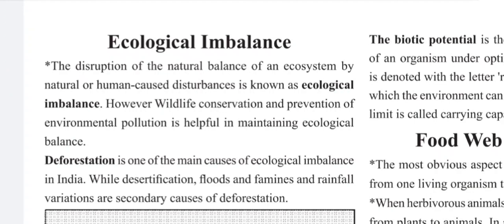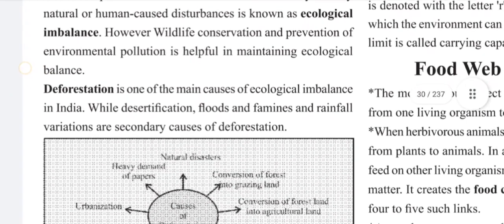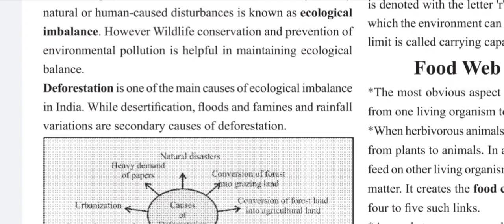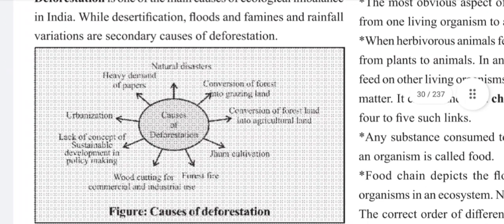The disruption of the natural balance of an ecosystem by natural or human caused disturbances is known as ecological imbalance. However, wildlife conservation and prevention of environmental pollution is helpful in maintaining ecological balance. Deforestation is one of the main causes of ecological imbalance in India, while desertification, floods and famines and rainfall variations are secondary causes of deforestation.